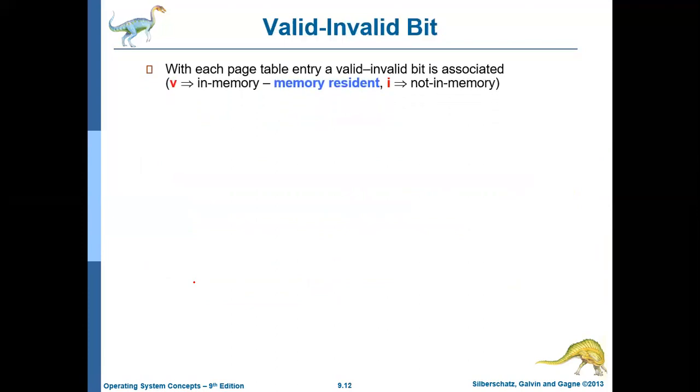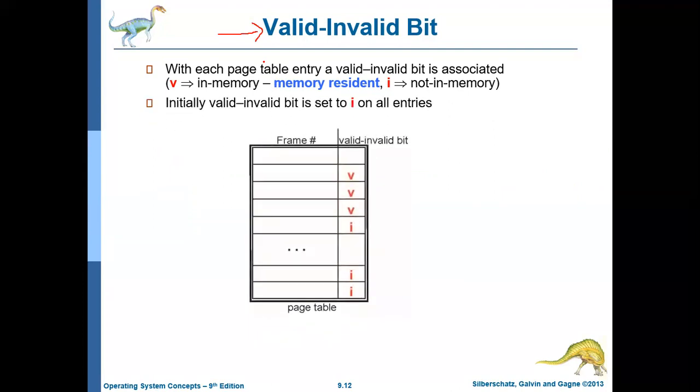What are the additional hardware required in the memory management unit? Mainly, the memory management unit needs an extra hardware, and this hardware is called the valid or invalid bit. That is in the page table. With normal paging, the page table contains only the frame number, for the respective pages.